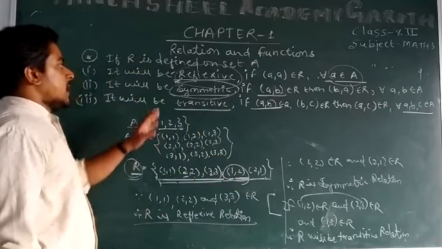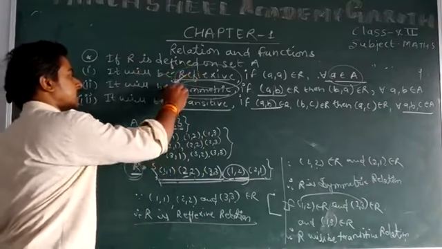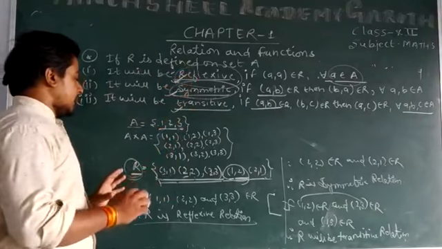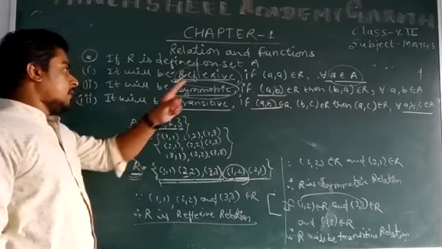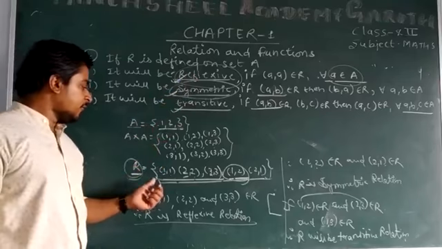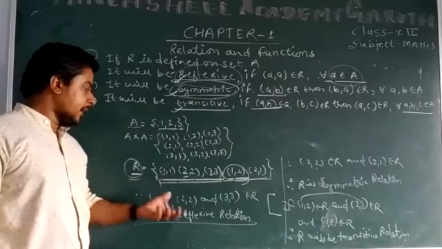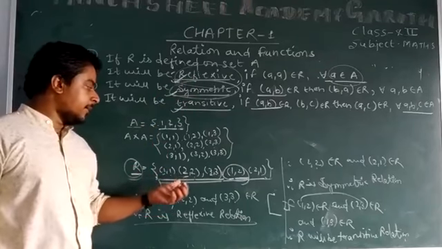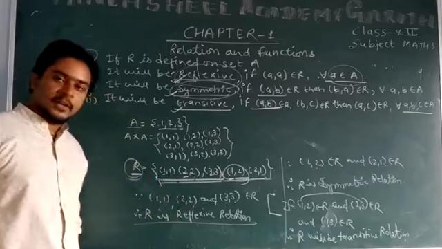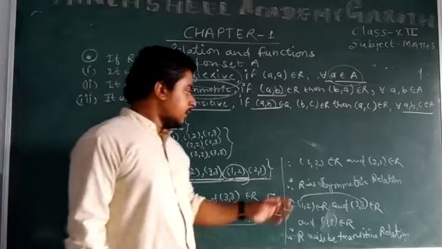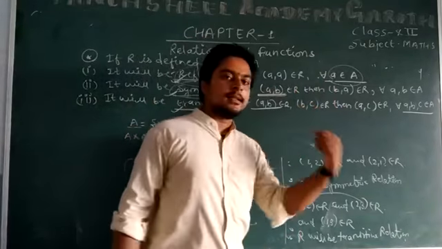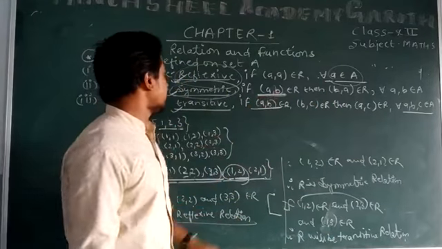So in that case you understand reflexive, symmetric, transitive. Once more, reflexive: for each and every element of set A, we get the ordered pair of that element in R, then we can say R is a reflexive relation. If there is an ordered pair (a,b), then its symmetric will also exist in the same relation, then R is said to be symmetric.